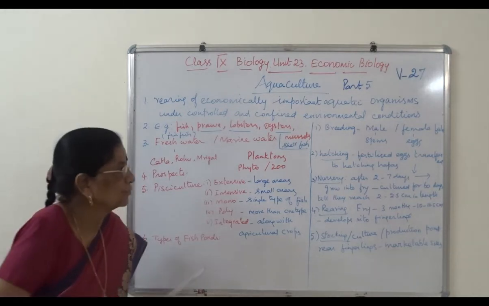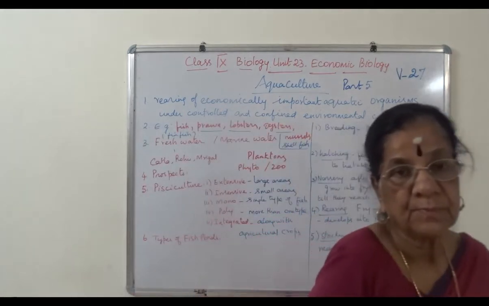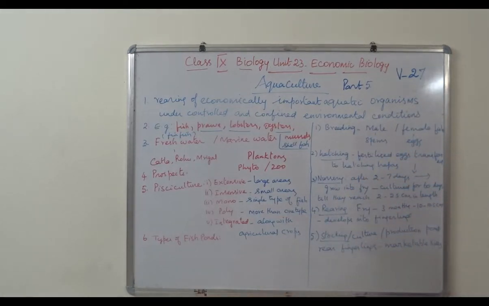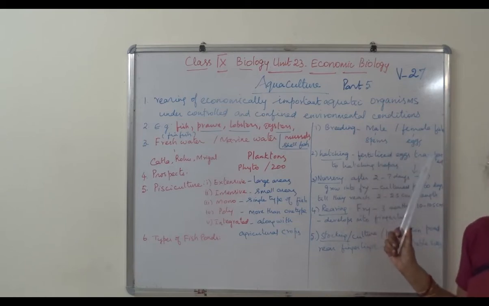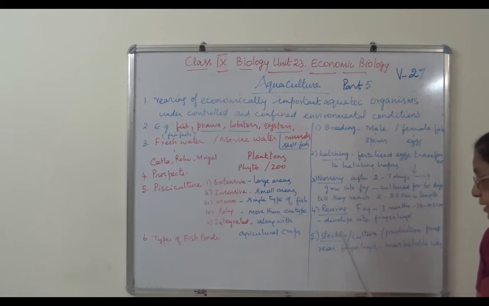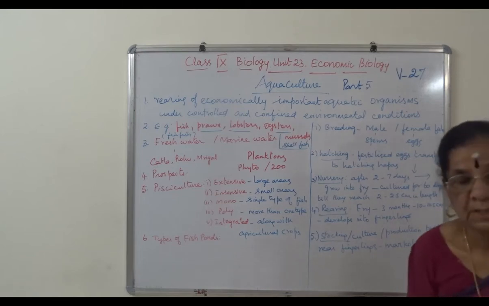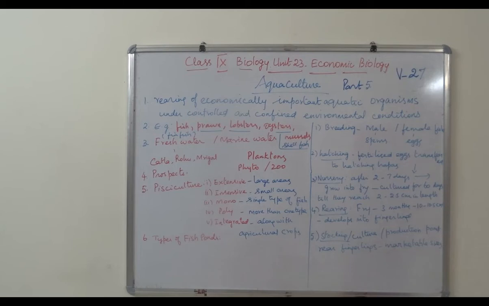There we have 5 steps. First one, breeding pond. Second one, hatching pond. Third, nursery pond. Fourth, rearing pond. And fifth one, stocking pond. I repeat, breeding pond, hatching pond, nursery pond, rearing pond, and stocking pond, which is also known as culture or production pond.